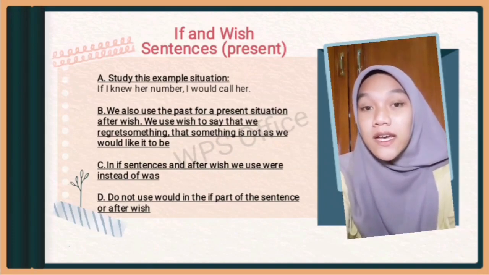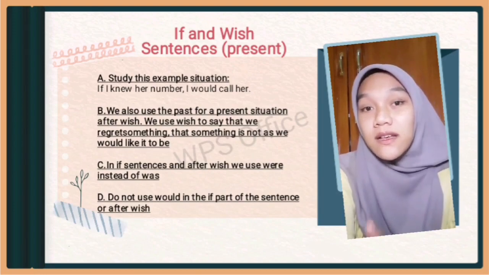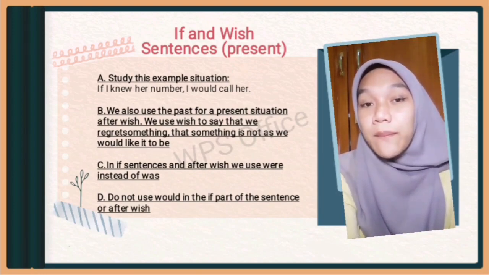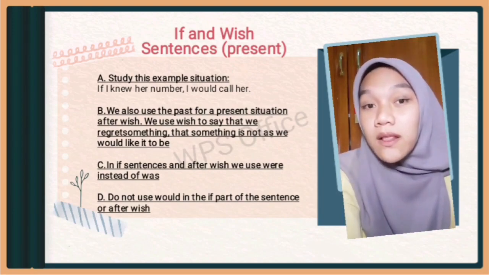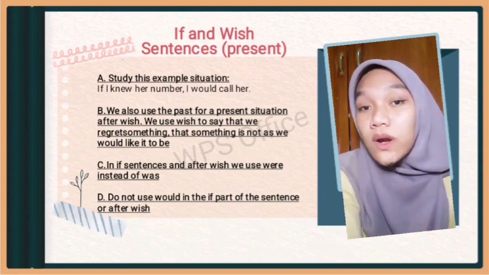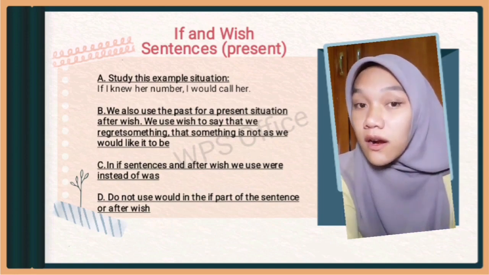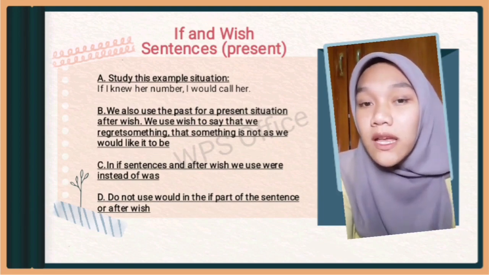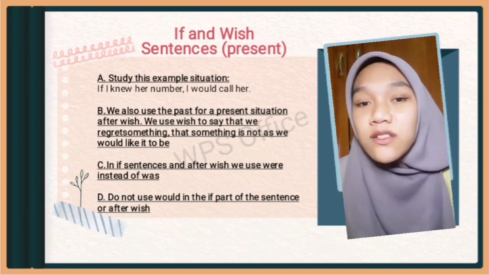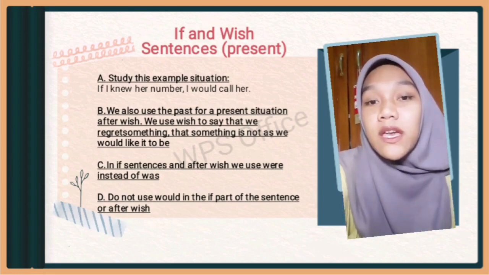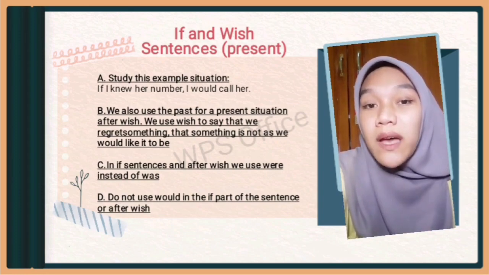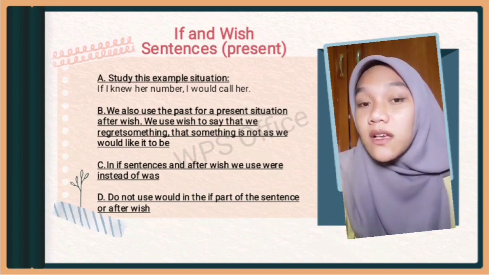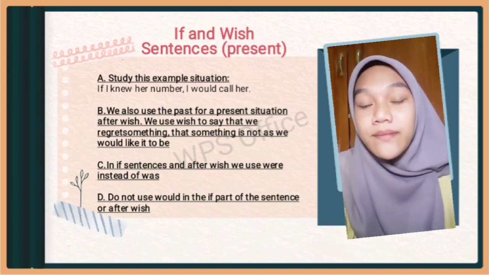In this part, part A. Study this example situation. For example, if I knew her number, I would call her. The sentence, if I knew her number, tells us that he doesn't know her number. He is imagining the situation, but the real situation is that he doesn't know her number.